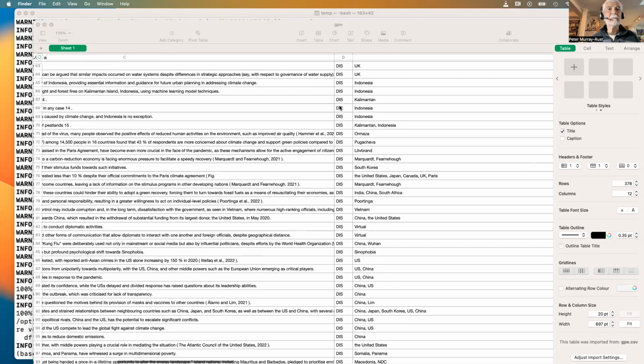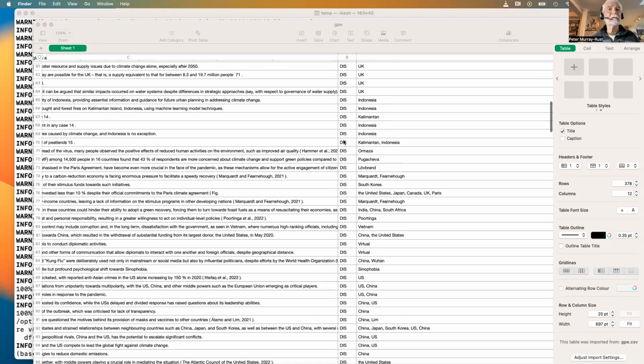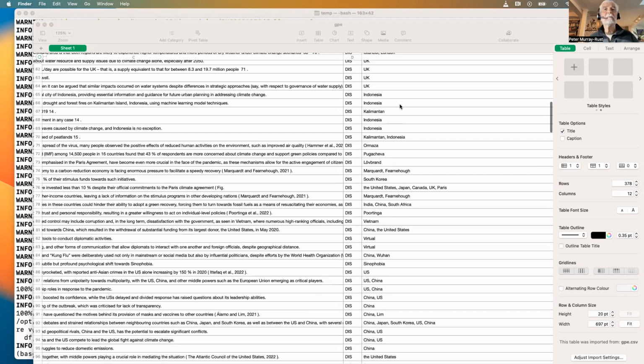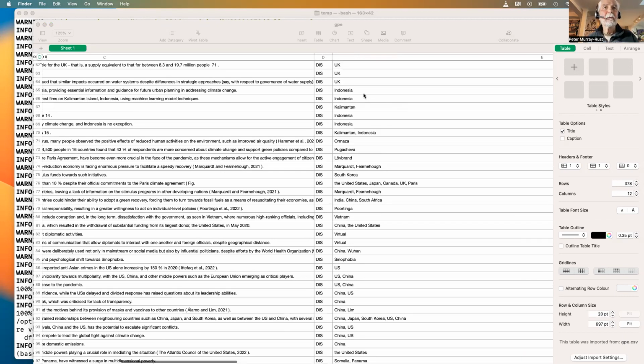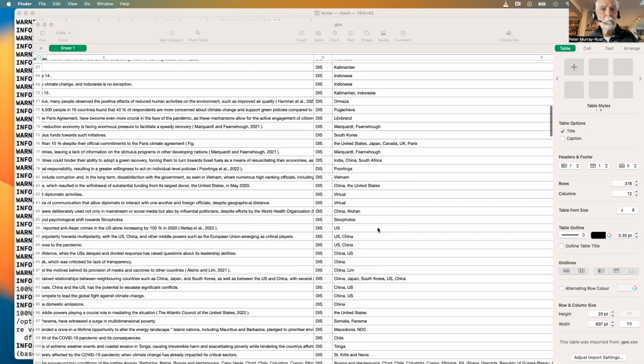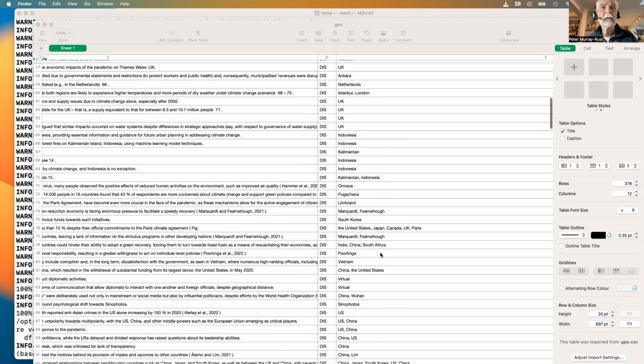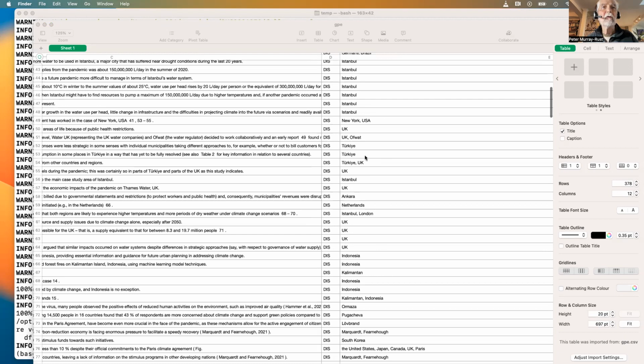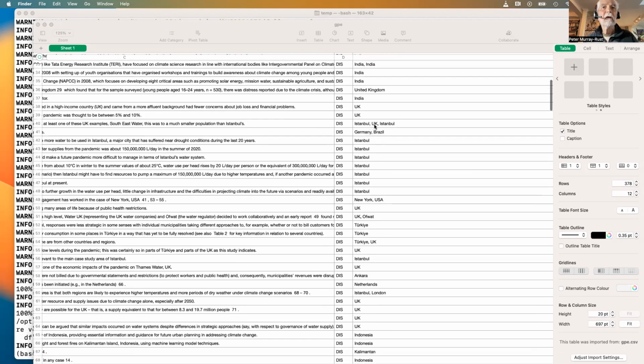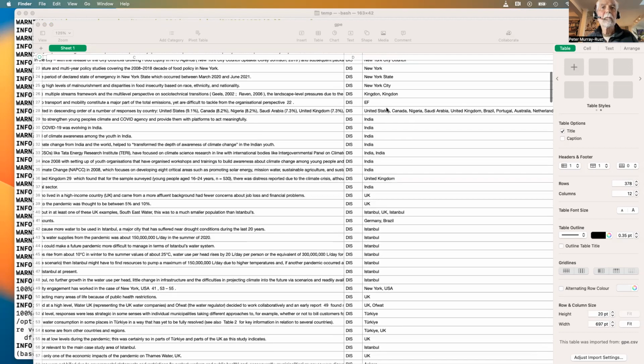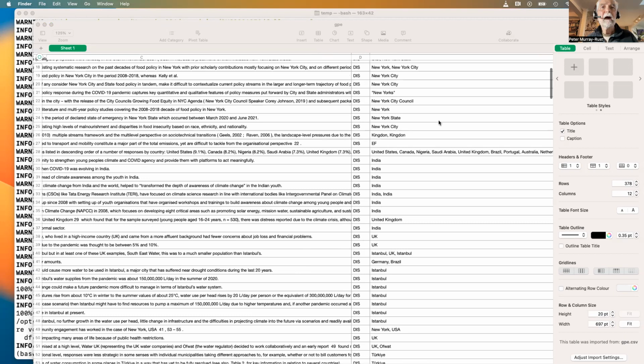It found them in this part of the paper, the dissertation, and here you can see the places. Some of them are countries, but quite a number of them are cities. I think up the top, there's a lot from New York, Istanbul, countries, India, and so forth.